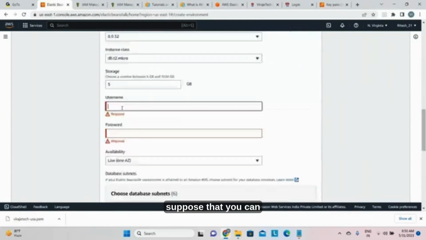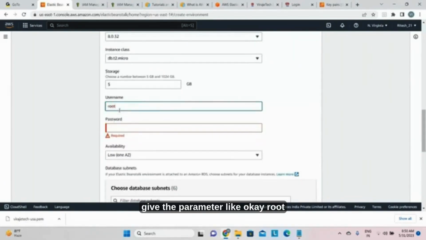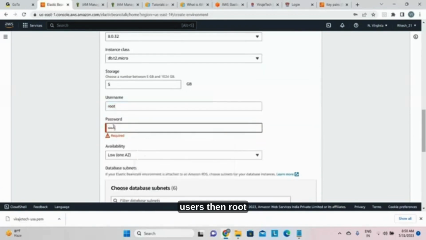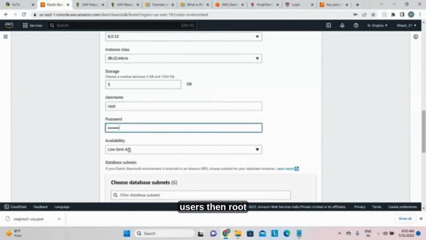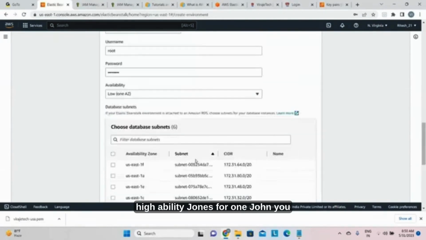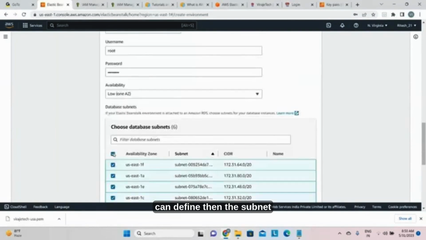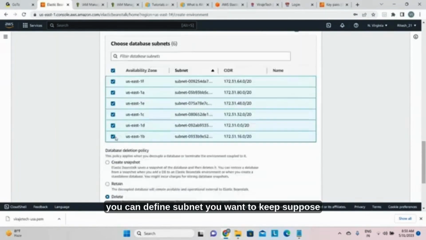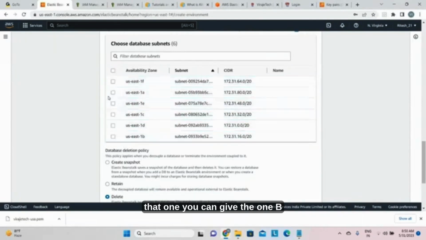Suppose you can give the parameters like root user, then root1234, availability zones, high availability or one zone you can define. Then the subnet you can define. Suppose you want to keep 1B, you can give 1B.